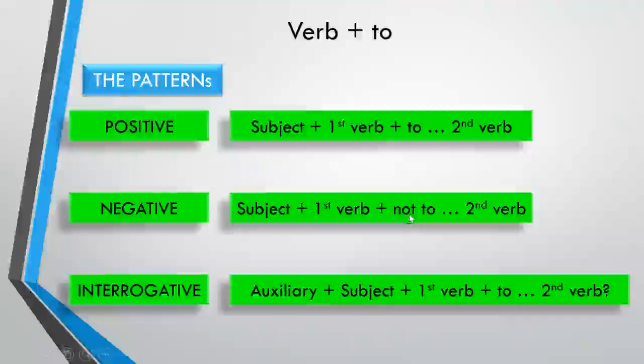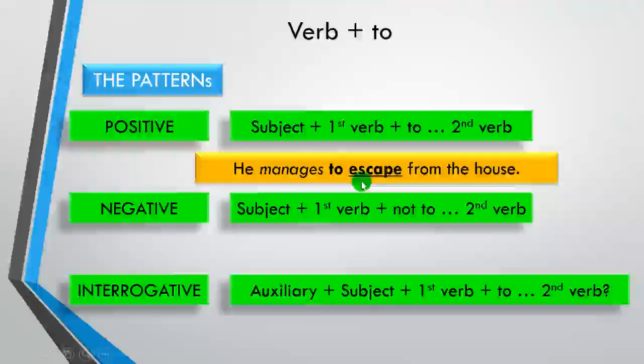The negative, not, you do not put after the subject and you do not put the auxiliary, no, but you put it after the first verb. It is the same pattern as what you have learned in reported speech. When you try to report by using not, like don't go away, you will write in reported speech, he asked me not to go away. So it is almost quite the same. However, this one is the use in the verb 2.